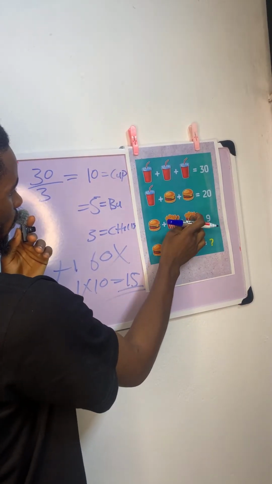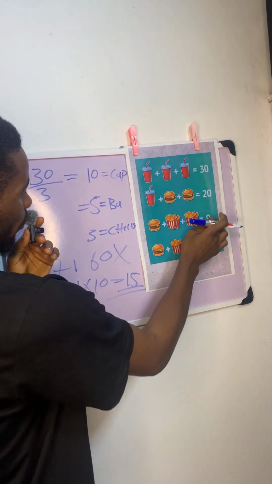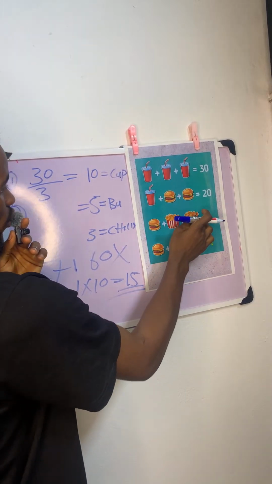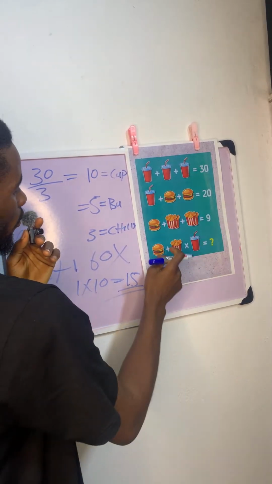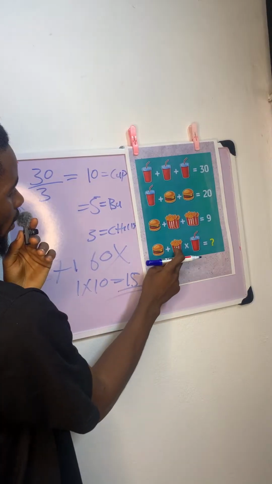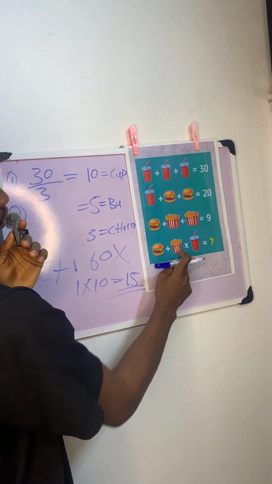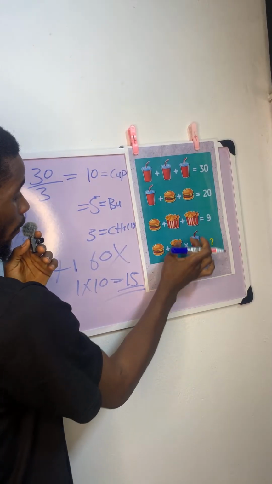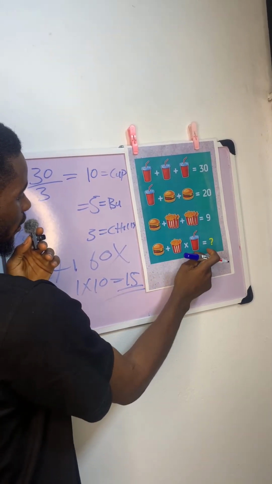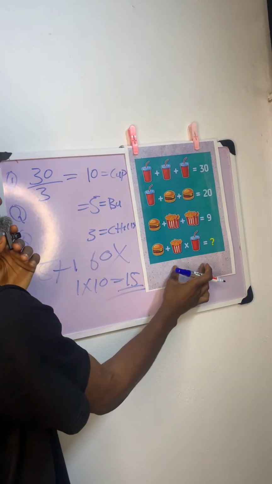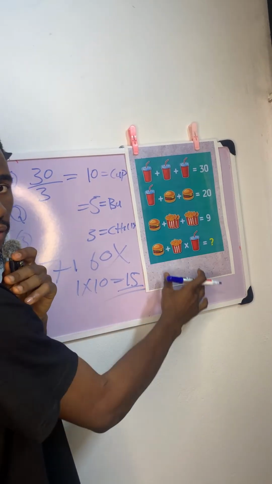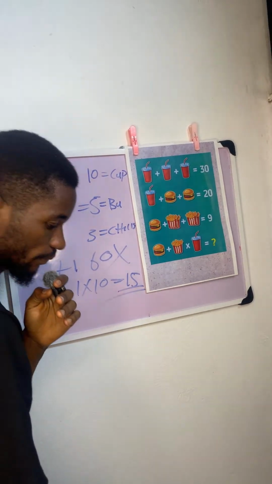What is the value of cheese? 5 plus what will give you 9? That means each of the cheese is 1. That is why we have 9. So you come to the last line, you already know the value of cheese, you know the value of burger, you know the value of cup. Then this is where you have to follow BODMAS. 1 times 10 before adding the 5. You have 15. So the correct answer to this puzzle is 15. I hope we all followed.